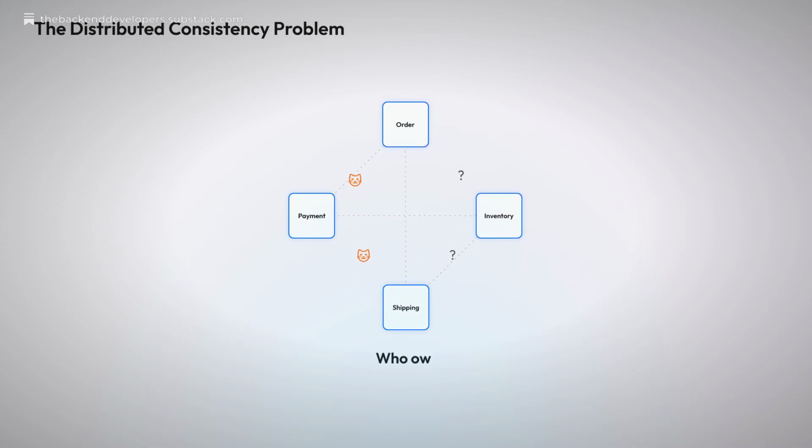Events replace the database as the nervous system, but an event can be lost, duplicated, or arrive late. Consistency is no longer automatic. It has to be engineered. So who owns the truth now?